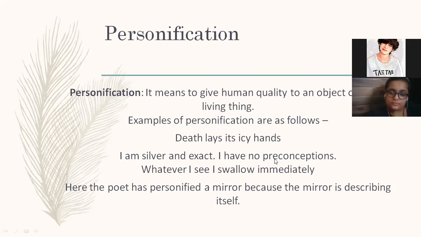I have no preconceptions. Whatever I see, I swallow immediately. So now here, the mirror is talking as if the mirror is a human being. Okay. So when we give human quality to an object or non-living thing, when we imagine human quality, we call it personification. Yeah, Anvi.